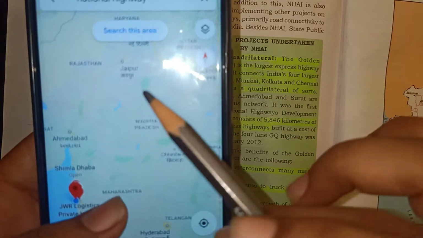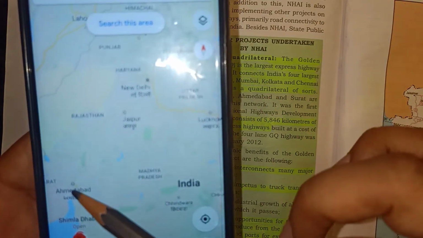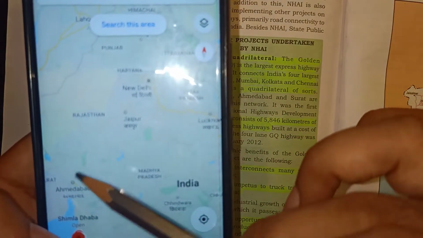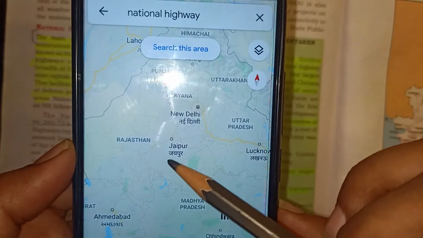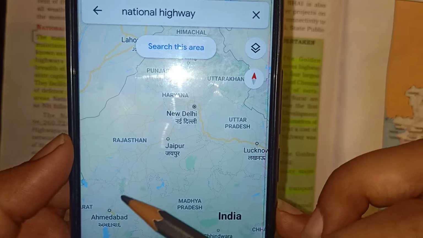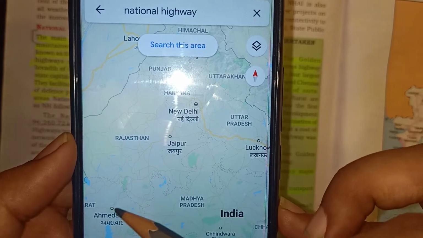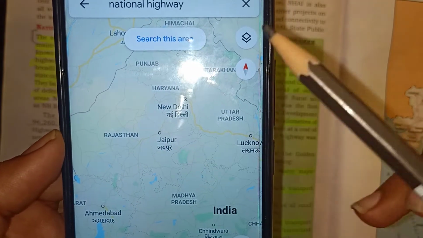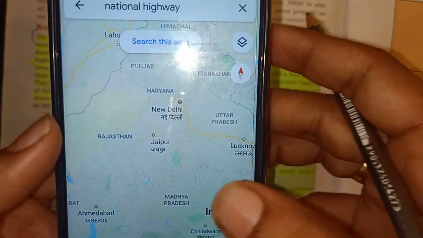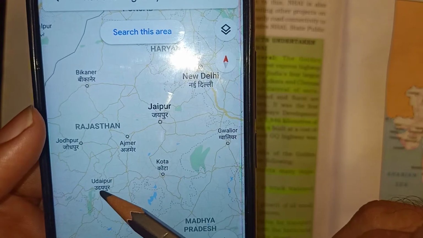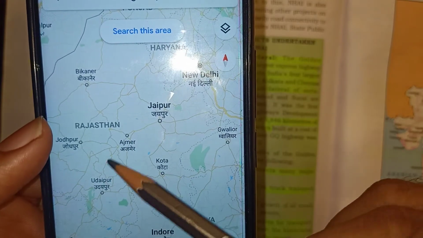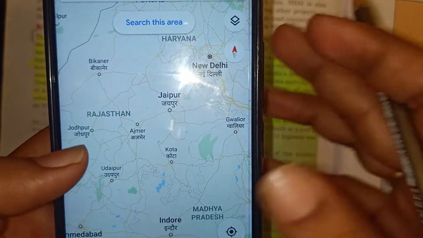For example, if I am going from Mumbai to Ahmedabad, or Mumbai to Jaipur, I can see Jaipur over here. So the roads which connect the major cities of India, that is known as the national highway. Okay, so this will be the road which goes to Udaipur and then to Ajmer. So that which connects the major cities is called the national highway.